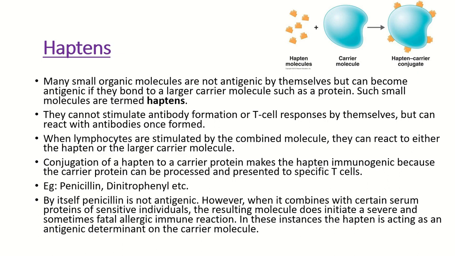So this is a hapten carrier conjugate regarding penicillin. Penicillin here is the hapten, and when it combines with the serum proteins, the carrier molecules here, they form the hapten carrier conjugate. In this example there is a severe allergic immune reaction. Here the hapten, penicillin, is acting as an antigenic determinant on the carrier molecule, so that it reacts with the cells and creates an immune response.